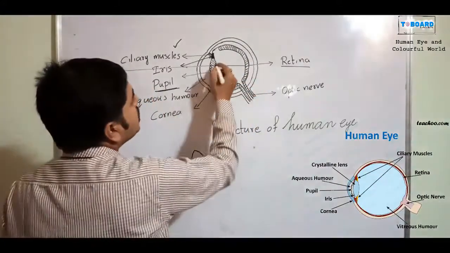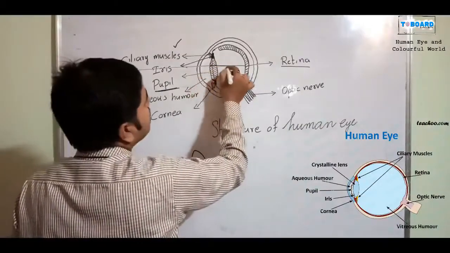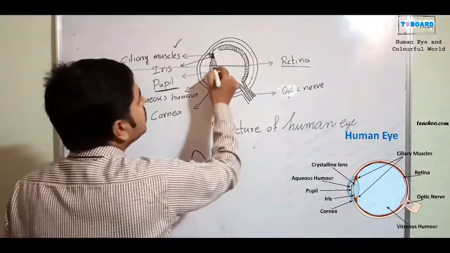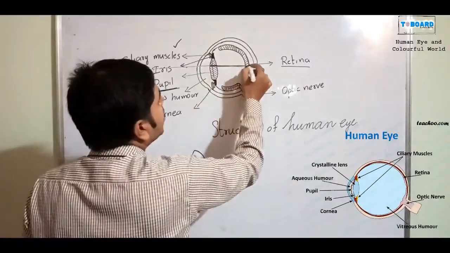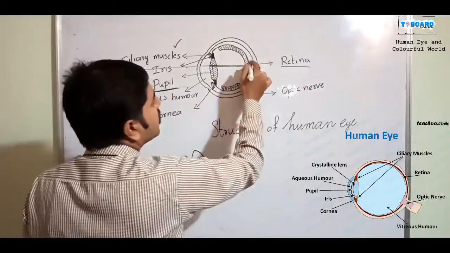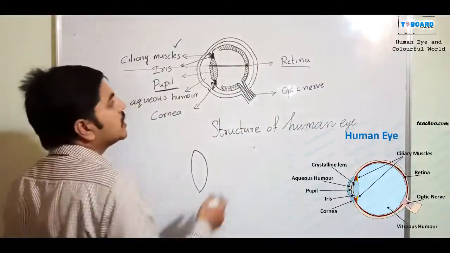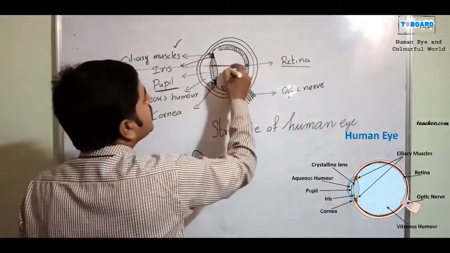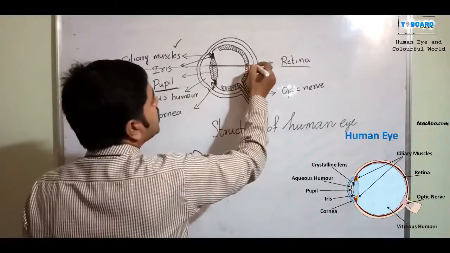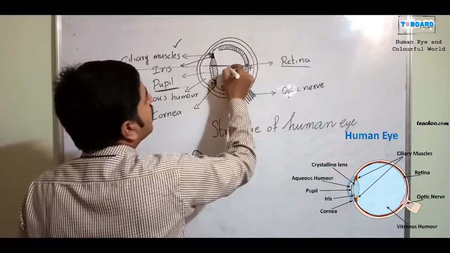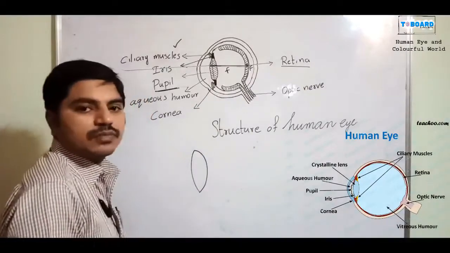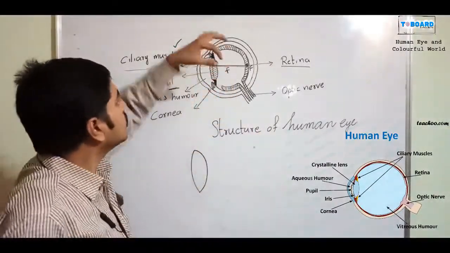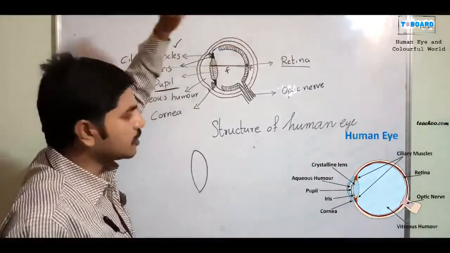Listen, this is a lens and this is the image position. This is the meeting point. After refraction, the rays will meet, and that point is the focal point, and that length is the focal length. Yes or no? In our lens topic, we already know this is the refraction of light. This is the focal length.